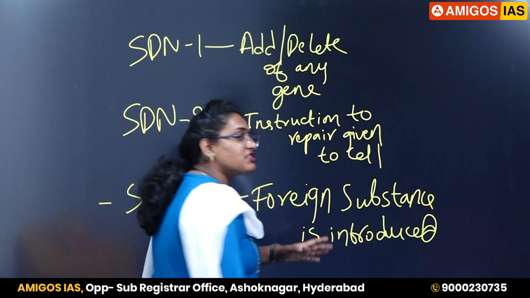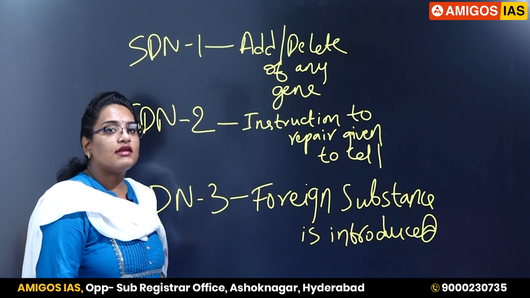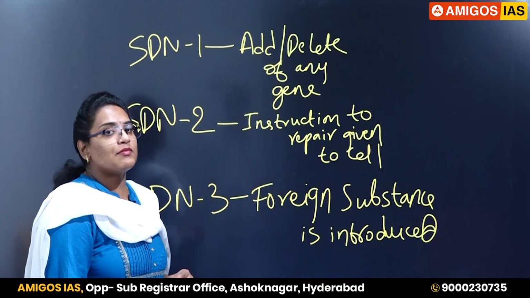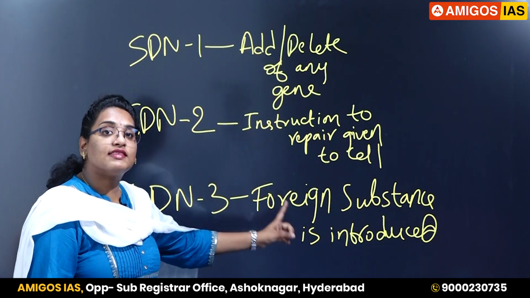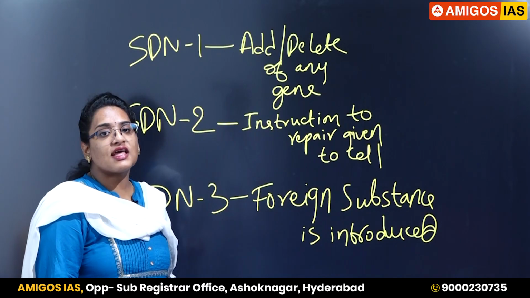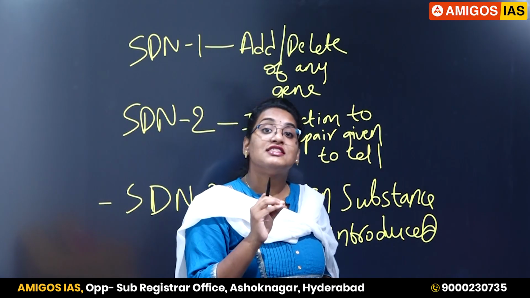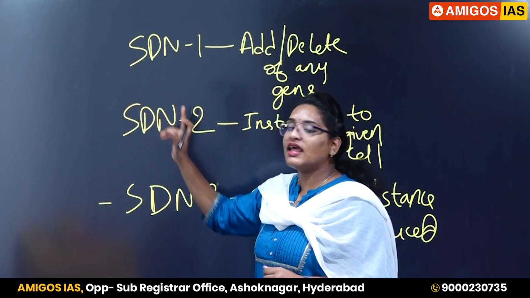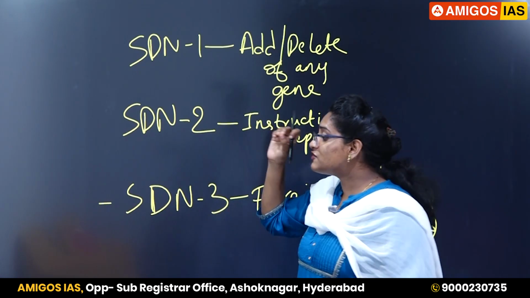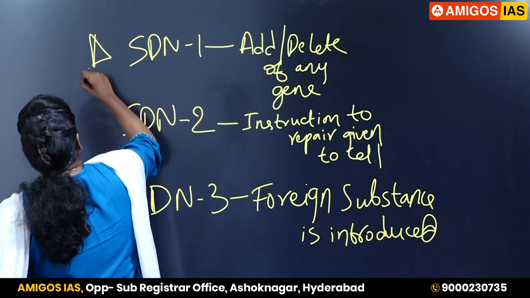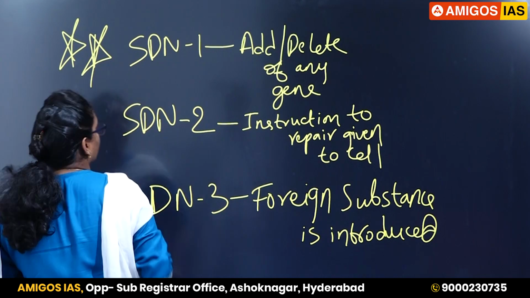So what is the procedure of gene editing used under GM crops? In GM crops, you are using SDN3, where a foreign substance is being introduced. What is the mechanism of gene editing used in genome edited rice? SDN1 and SDN2. So this is very, very important. Please don't ignore this topic.